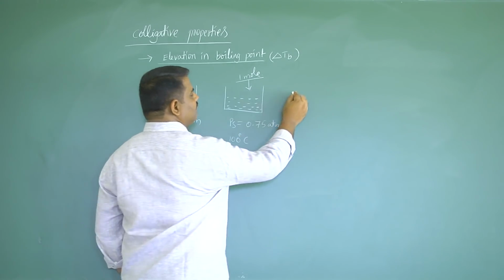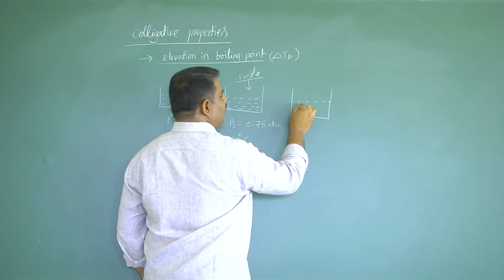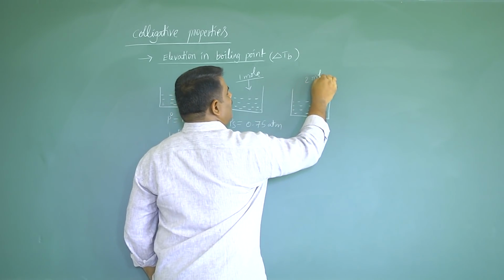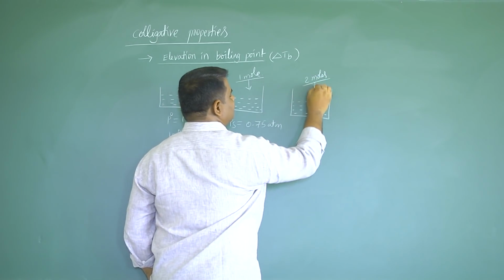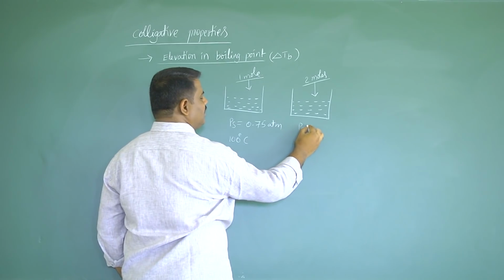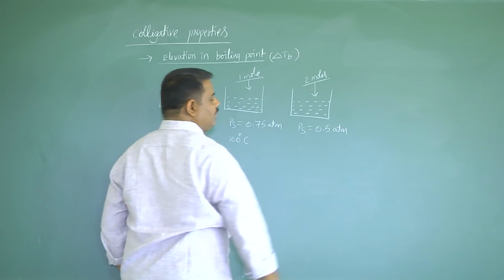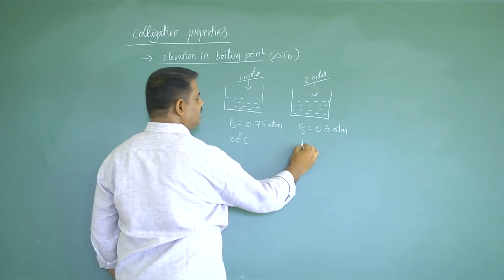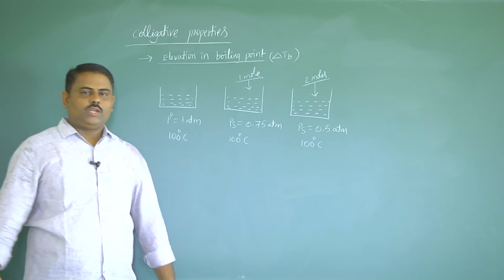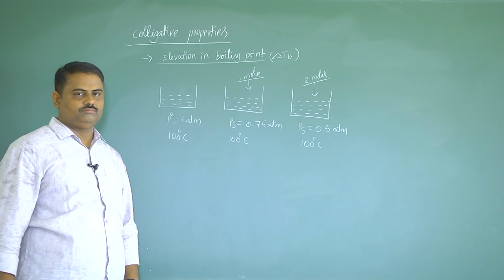In case of the second solution, same volume of water, but here 2 moles of non-volatile solute is added. Now here the vapor pressure of the solution further decreases to 0.5 atmospheres at the same temperature, that is 100 degrees Celsius. So actually this concept we know from relative lowering of vapor pressure.